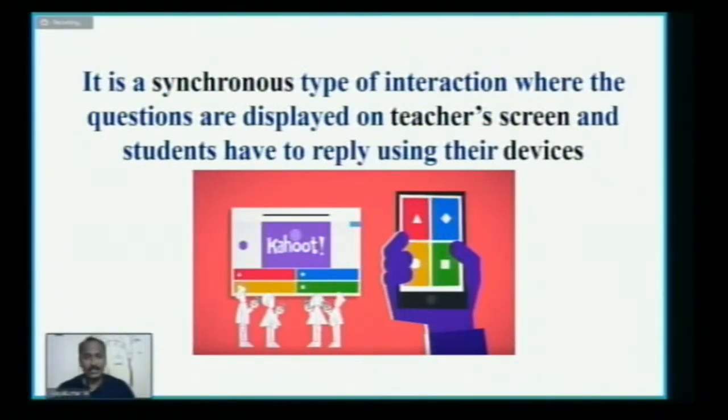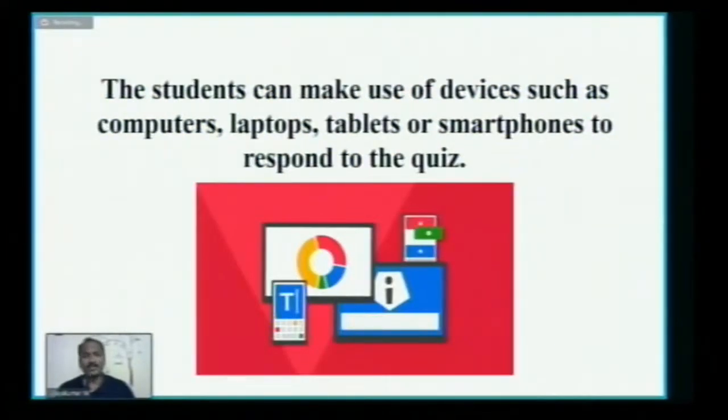Actually, in this Kahoot, the teacher shows the questions to the students on the screen. It may be projected on the screen, or on an interactive board, and the students have to reply using their devices. The devices may be of different types. For example, a computer, or a laptop, or a tablet or smartphone, whatever it may be.